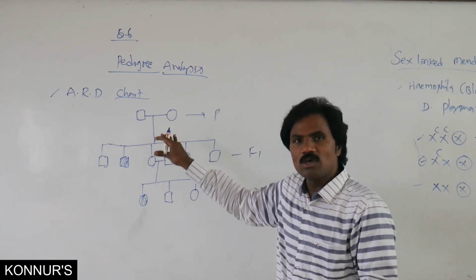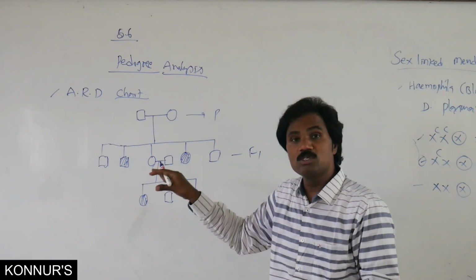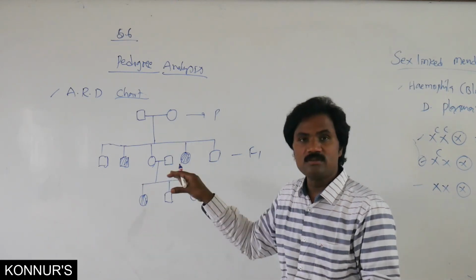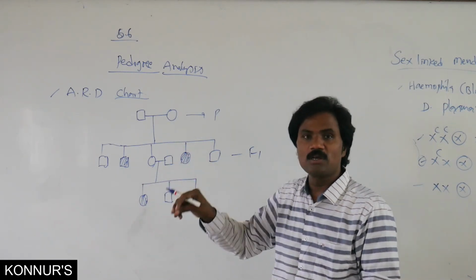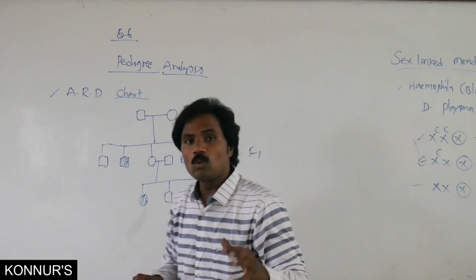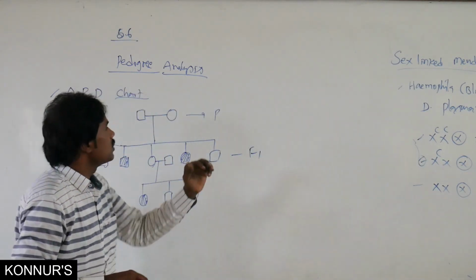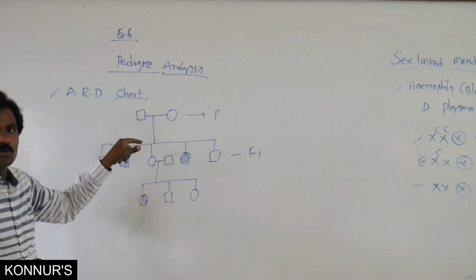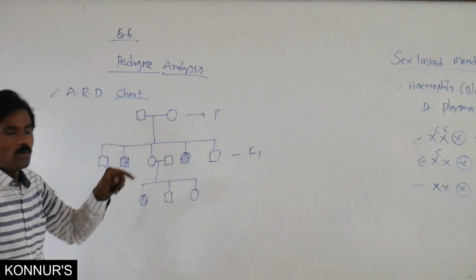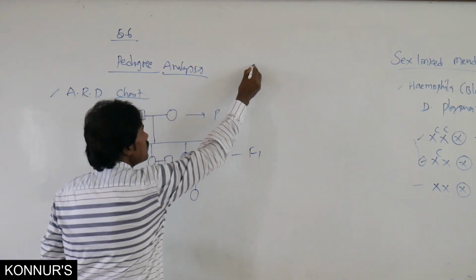Now, in this autosomal recessive disorder, what are the genotypes? Already this is represented diagrammatically in the textbook. Suppose this is autosomal, that's why we represent the genotypes.